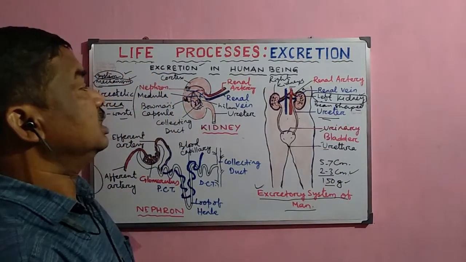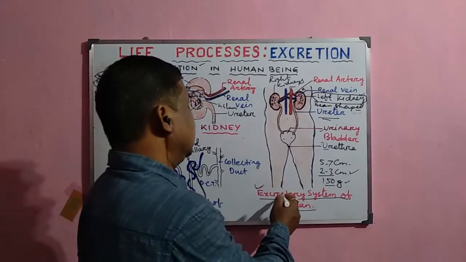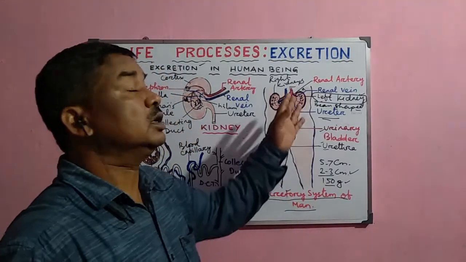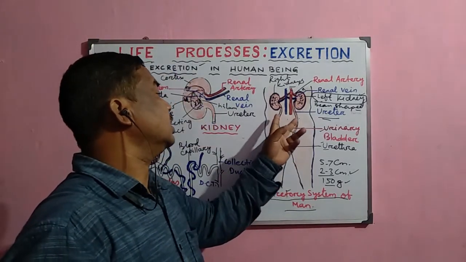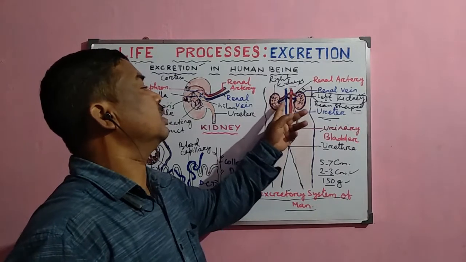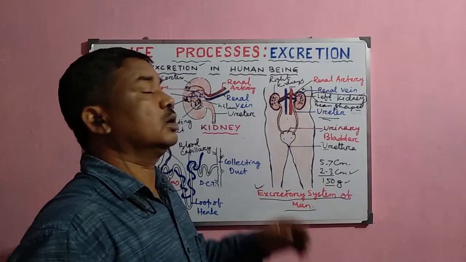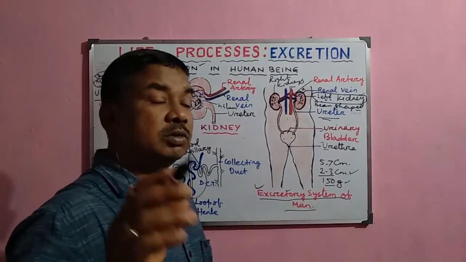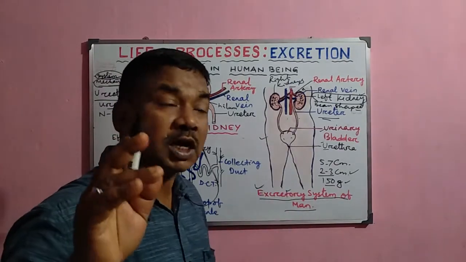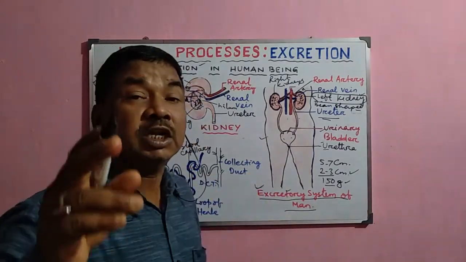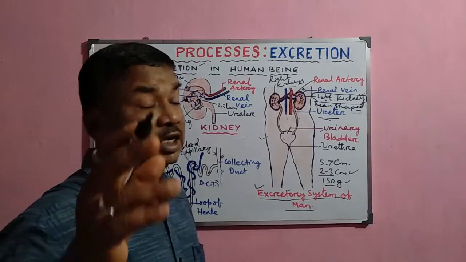So these are the four important parts of the excretory system of human beings. First, a pair of kidneys, then second, a pair of ureters which are coming down from both the kidneys, the urinary bladder, and lastly, the urethra. We have already studied the excretory system in our junior classes, but now we shall study the detailed structure of the most important part, that is the kidney.